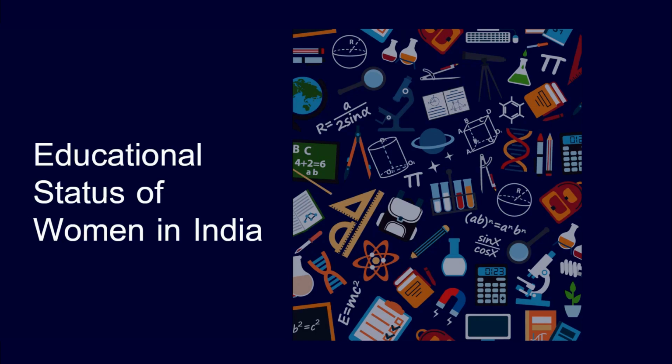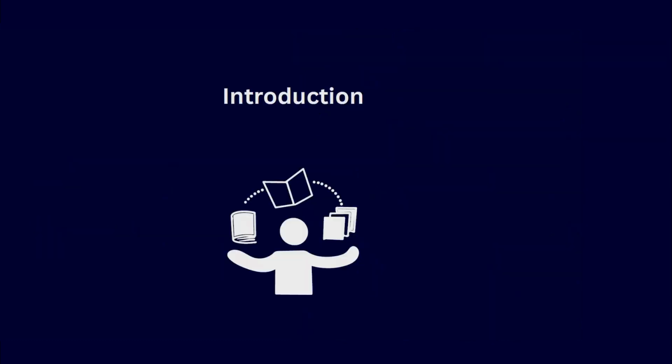So, we all know education can change society's trajectory by empowering women. And our topic is the educational status of women in India. In this data visualization project, we are analyzing the data from all Indian states and Union Territories to examine women's education status. The main objective is to give an evidence-based recommendation to the government to promote women's education.